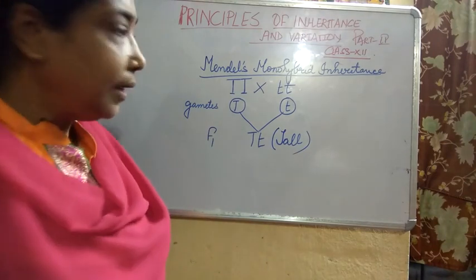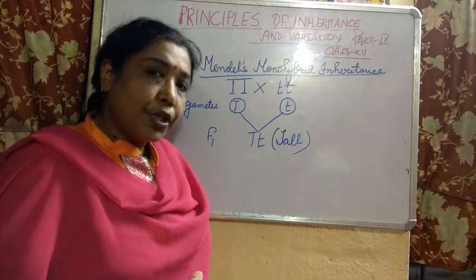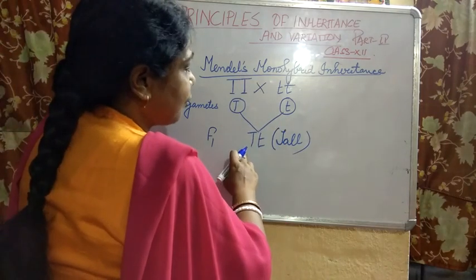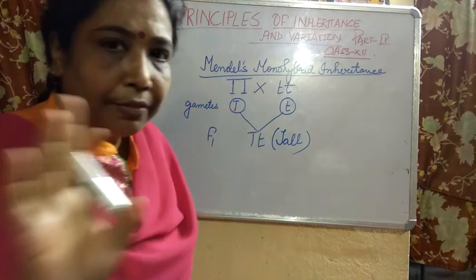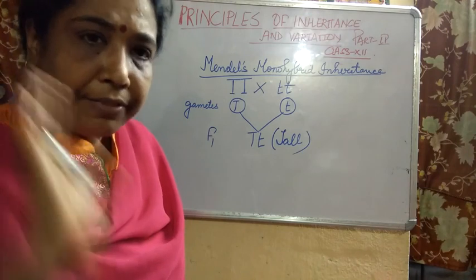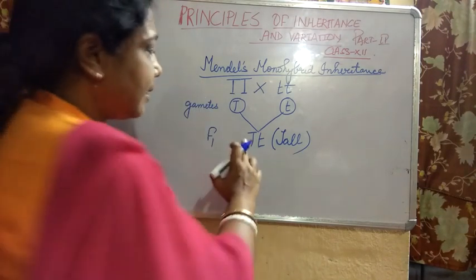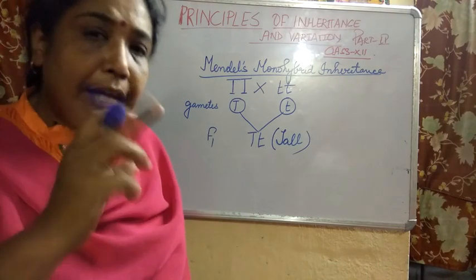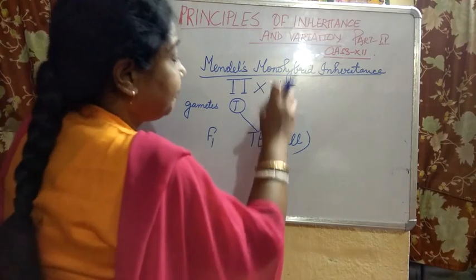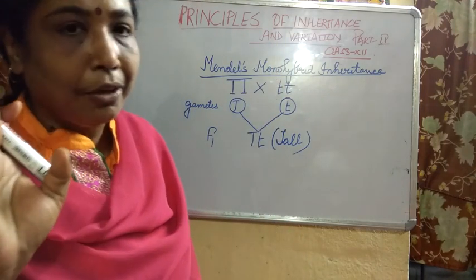From this we can come to the conclusion that in the first filial generation, the offspring will resemble one of the parents. We are not going into the genotype, we are going simply into the phenotypic form right now, meaning the physical appearance. The offspring produced will resemble one of the parents.